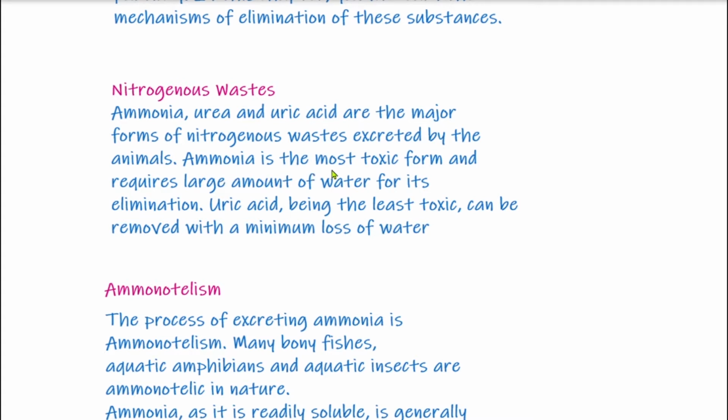Ammonia is the most toxic form and requires a large amount of water for its elimination. Uric acid, being the least toxic, can be removed with a minimum loss of water. Students, out of these three, ammonia is the most toxic form and it requires a lot of water for its removal, whereas uric acid is least toxic and requires a minimum amount of water for its removal.